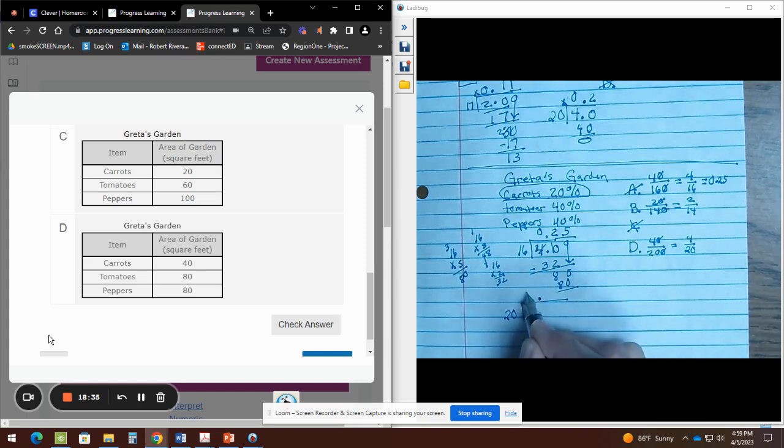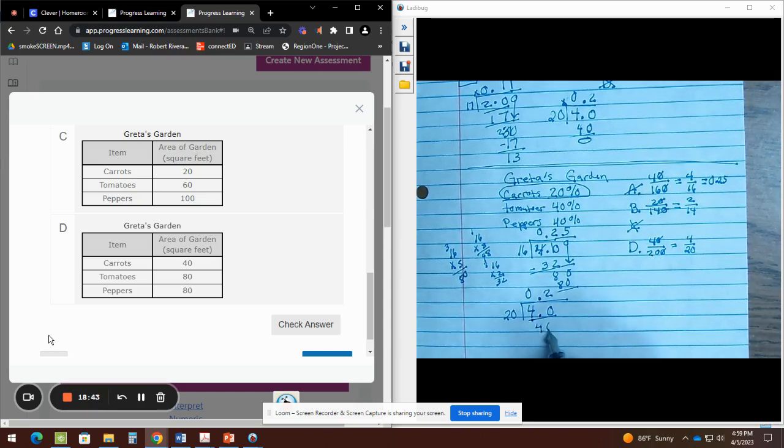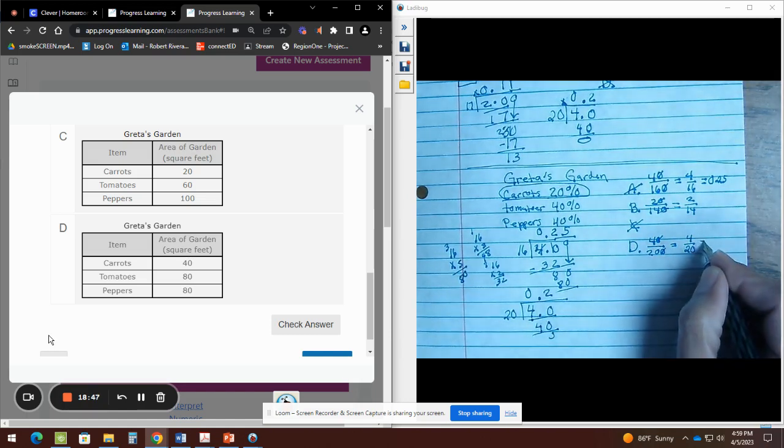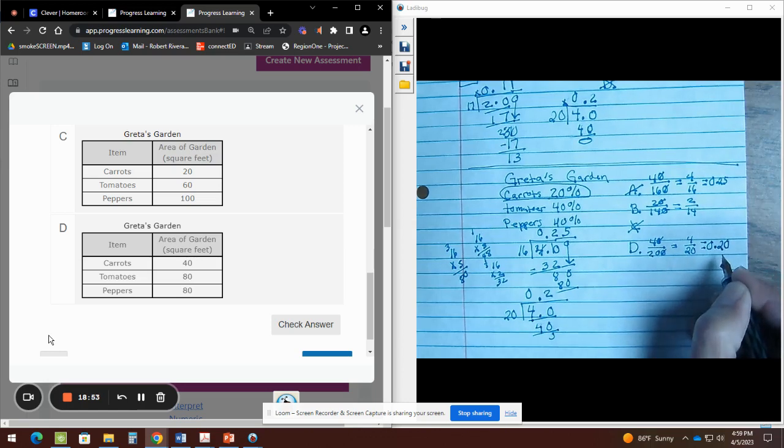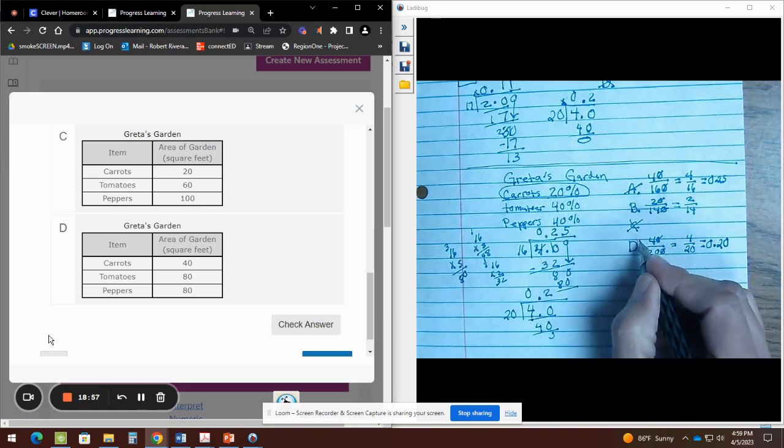Okay, 4, is that enough? No, it's not. Add a 0. 40, is that enough? Yes, it is, times 2. So now I know that this decimal just became 0.2. I will add a 0 because I like money, and guess what? That's the 20%. So now I know that the answer is D.